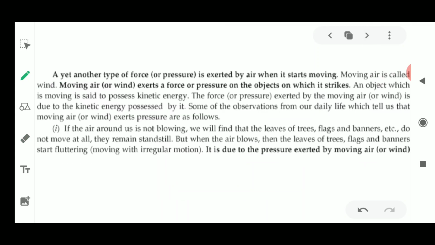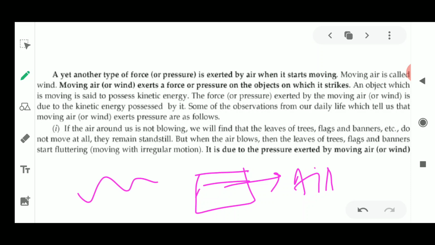Now, another type of pressure exerted by air is when it starts moving. Till now we have studied that if air is inside a closed container, then it is exerting pressure. Now what happens if air is blowing or moving? Moving air is known as wind. This is a very common definition of wind, that moving air is called wind, and this moving air is going to exert a force on the objects upon which it strikes.